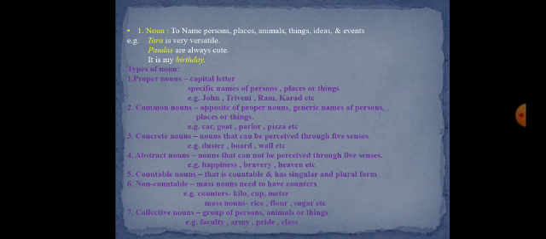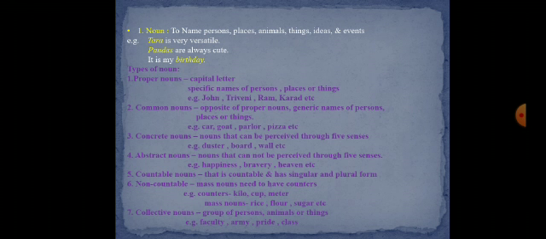Some nouns are collective nouns. Collective nouns indicate group of persons, animals, or things. Collective noun, for example, faculty, group of teachers, is known as faculty. Group of soldiers is called as army. Group of lions is pride. Group of students is a class.